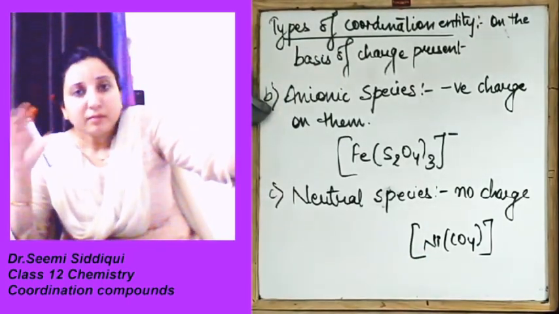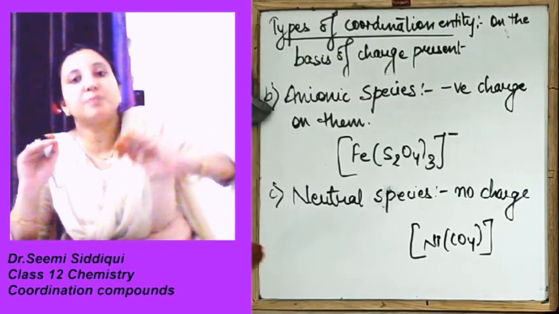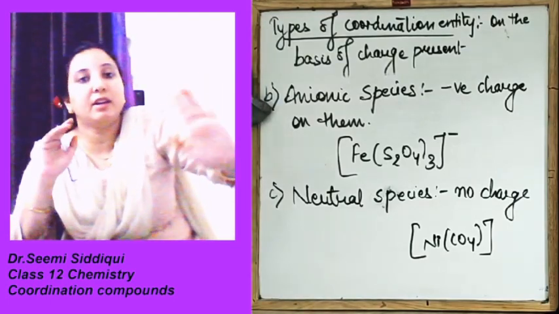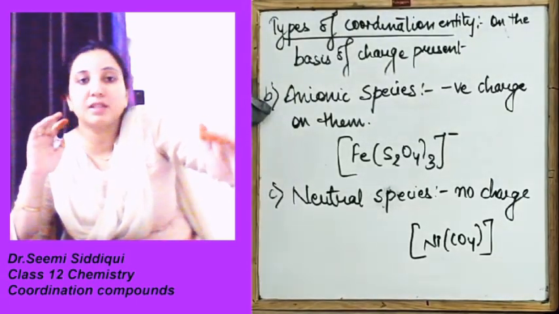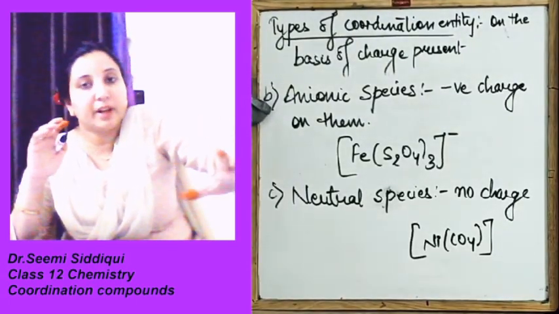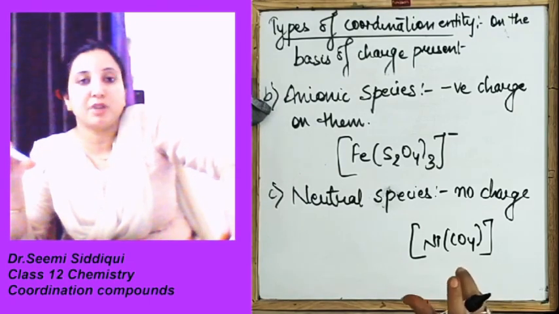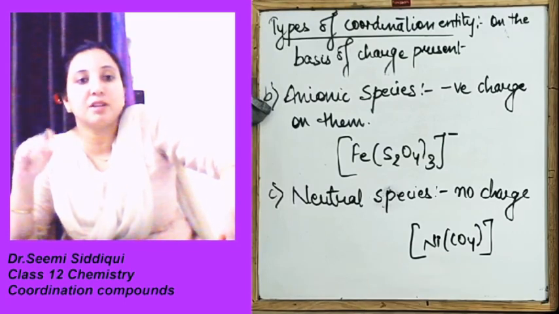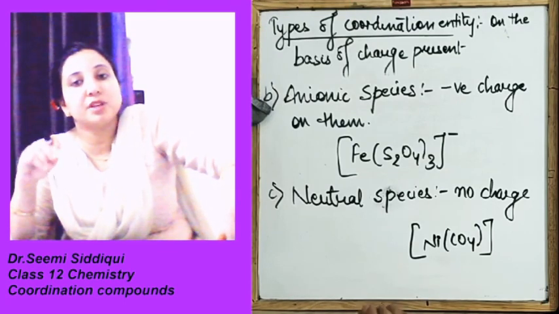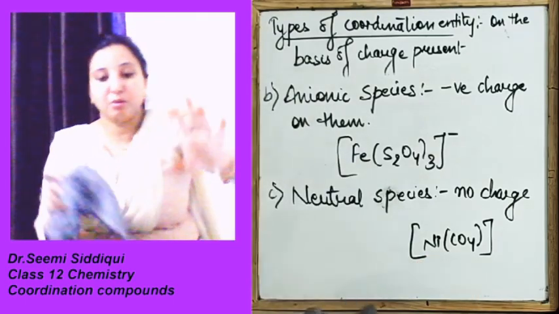Basically, we require a counter ion to balance the charge present on your anionic or cationic species. If it is an anionic species, it means it is negatively charged, so the counter ion we need will be positive. If it is a cationic species, it means it is positively charged, so the counter ion will be negatively charged. Okay.